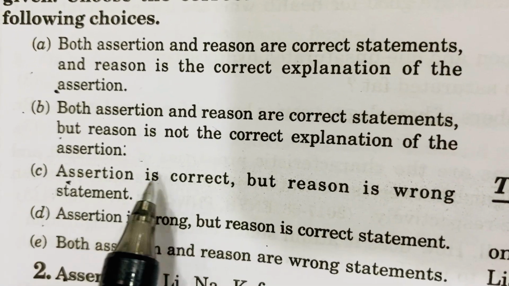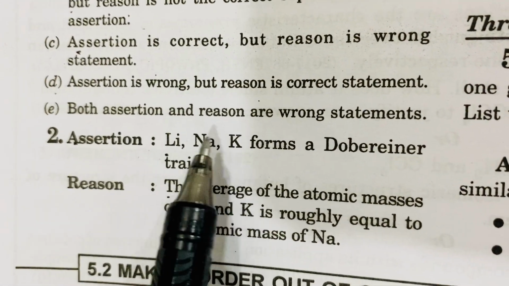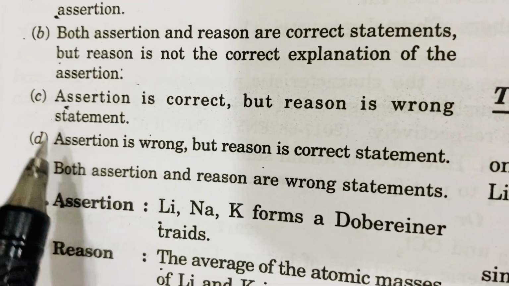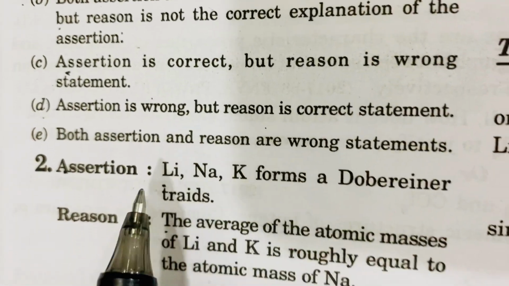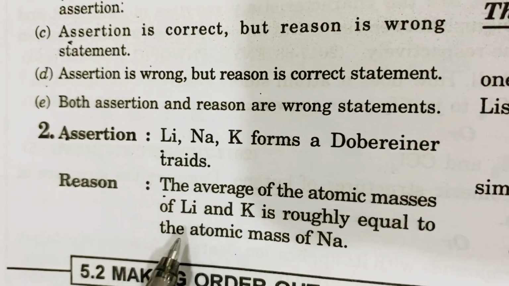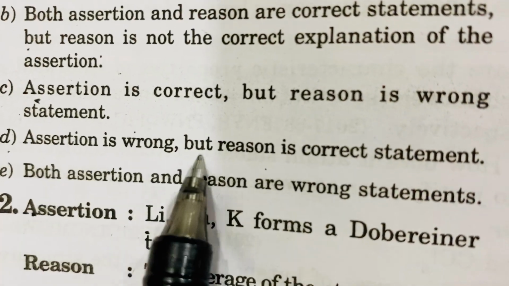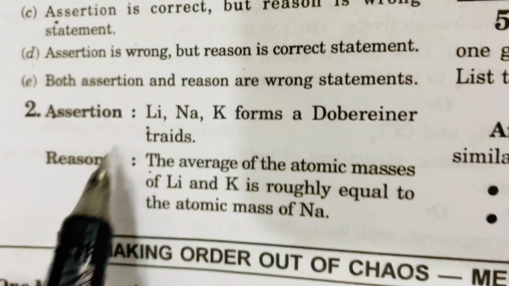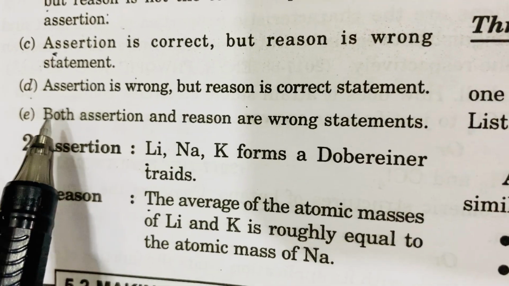Third option is assertion is correct but reason is wrong. It can happen that the first statement is correct but the reason is totally wrong. So we can choose the third option. The fourth option is assertion is wrong but reason is the correct statement. Yes, this also can happen that the assertion is totally wrong and the reason is correct but not related. So we give the fourth option D. And the fifth option is both assertion and reason are wrong statements. That means both of them are wrong. So we can give the fifth option.